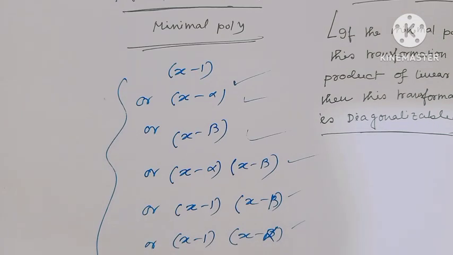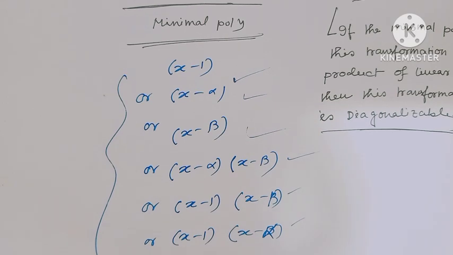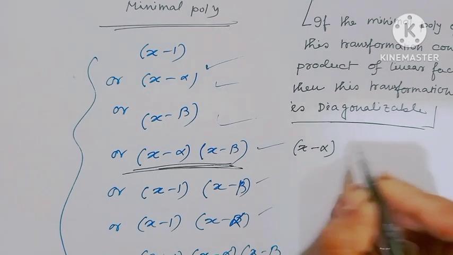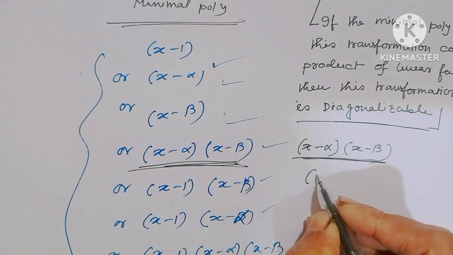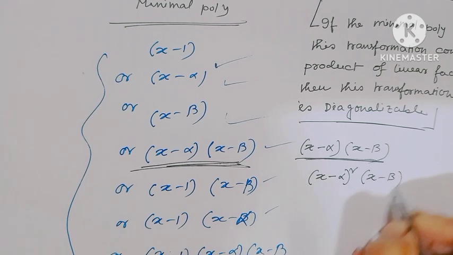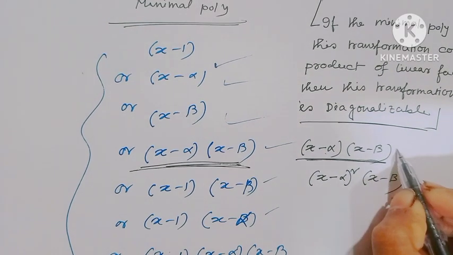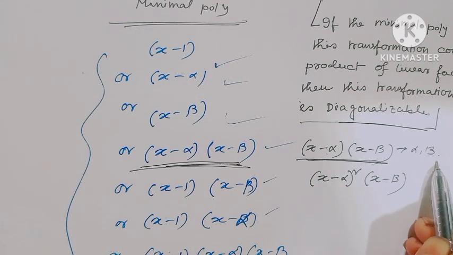We all of us know the root of the minimal polynomial is always a root of the linear transformation. If we consider this type of minimal polynomial x minus alpha times x minus beta, for this minimal polynomial the characteristic polynomial would be of the type x minus alpha whole square times x minus beta. From this minimal polynomial the roots are alpha, beta. Here 1 is not a root of this transformation.